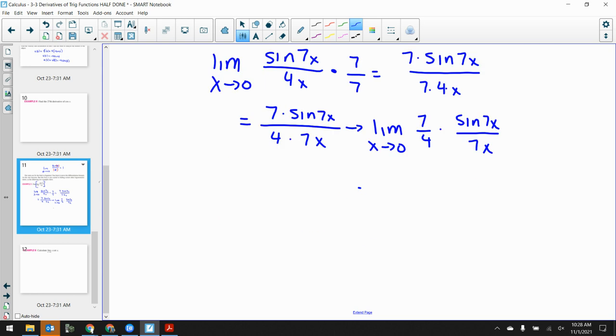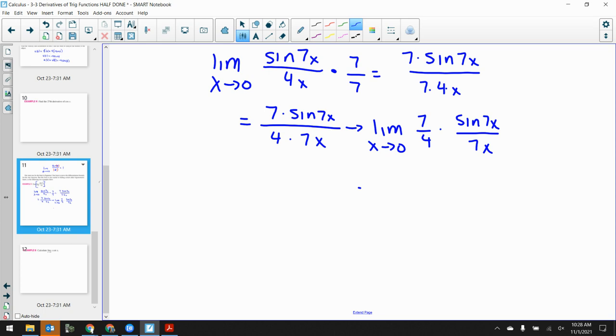Now I've got this limit applying to both of those things. But remember, 7/4 is just a constant. And we learned based on our properties of limits that if you've got a constant within a limit that does not depend on that x value, like if I plug 0 in for x, 7/4 is just 7/4, right? The limit of a constant is the constant.